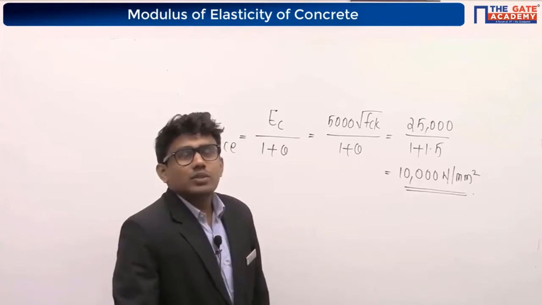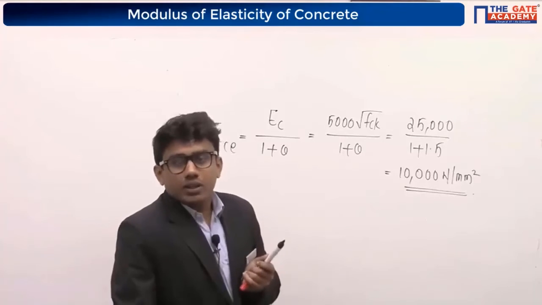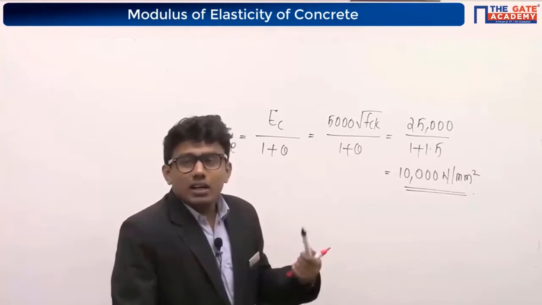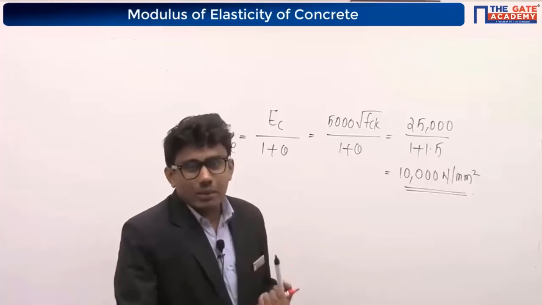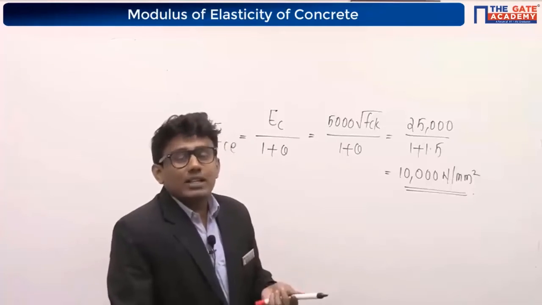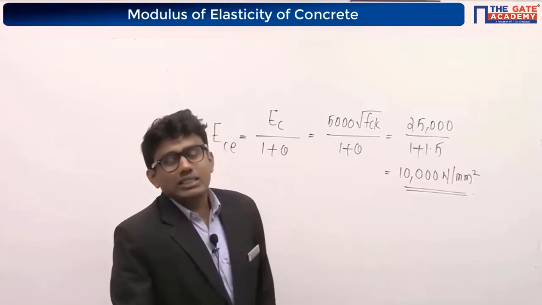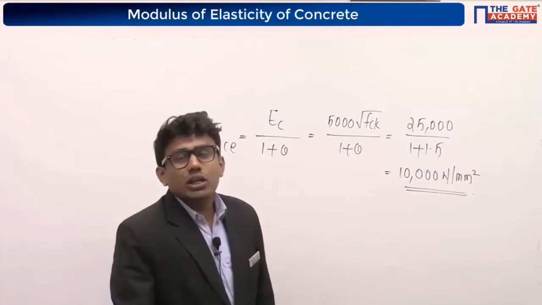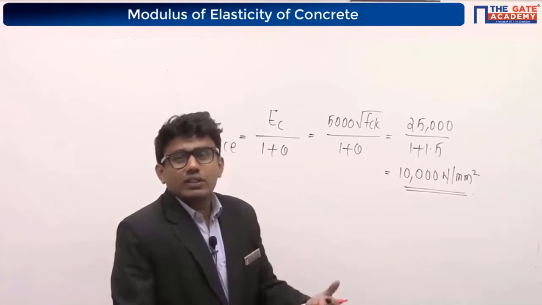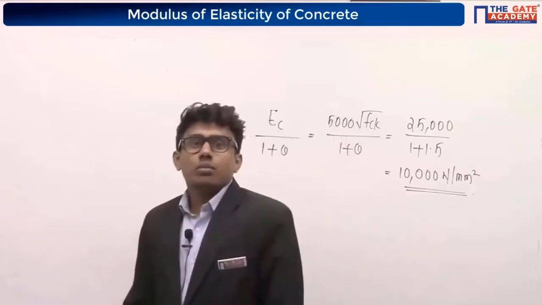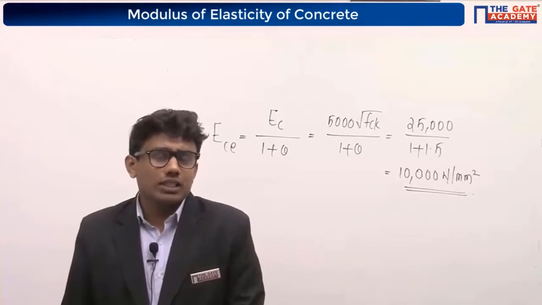See, I told you, this Young's modulus will not be constant for concrete all the time. The strain value in concrete will be different from time to time due to the effect of creep and shrinkage. We have discussed creep and shrinkage, no? Due to the effect of that creep and shrinkage, this strain value will be varying from time to time. That's the reason why we are considering short-term modulus and long-term modulus. The long-term modulus considers the effect of creep and shrinkage, which is more important. The short-term modulus is also important. Both are important in one way or other.